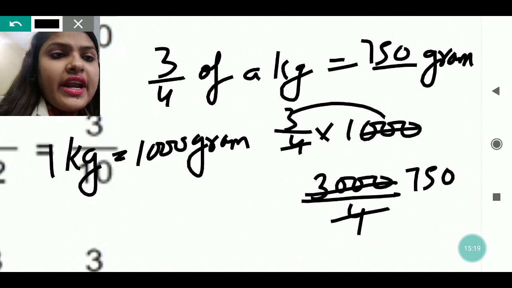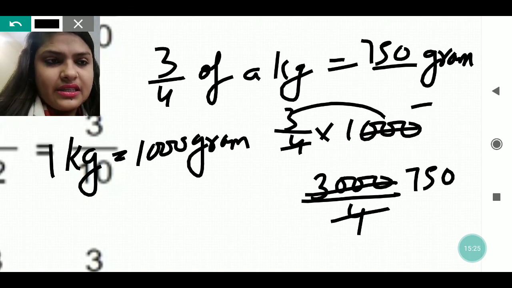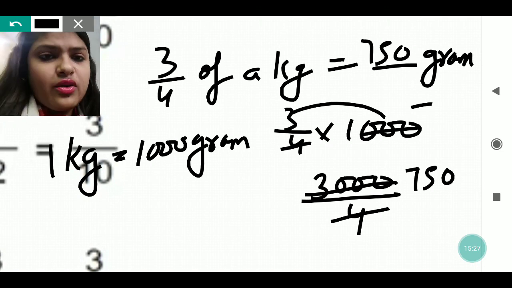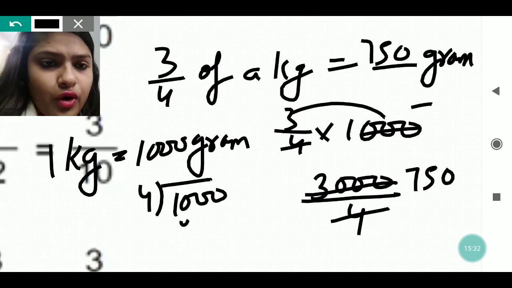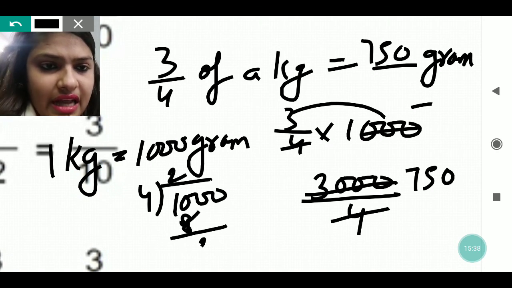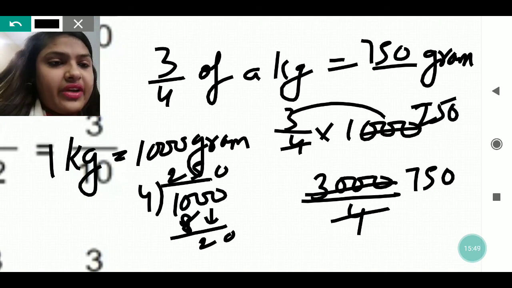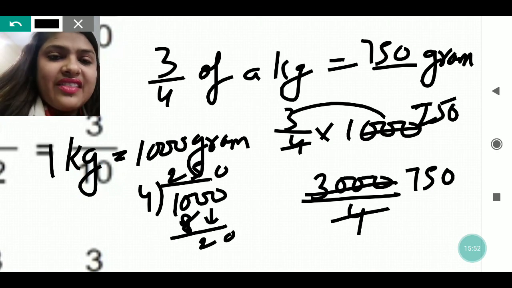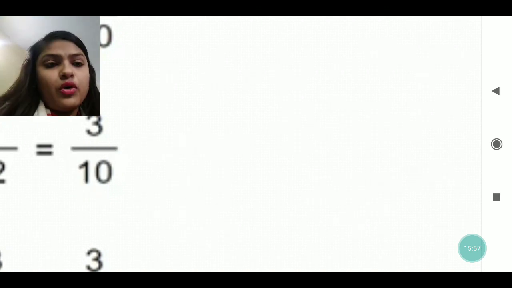You can also divide 1000 by 4 first, and then multiply by 3. Like 1000 divided by 4: 4 into 8 is 2 times, write 2, you get 1 as a remainder, take down 0, then it comes in 5. Then you will get 250 here. Now 250 into 3 you will do, then you will also get the same answer, 750. Or if you multiply the upside ones and then divide by 4, you will get the same answer. So these are also some of the ways in which the questions are given in your book.